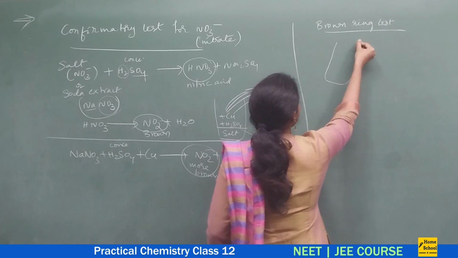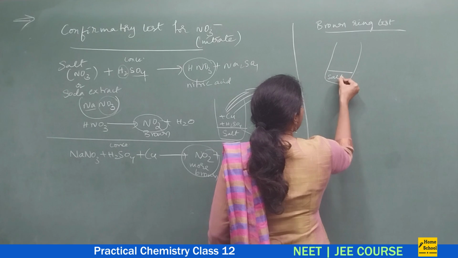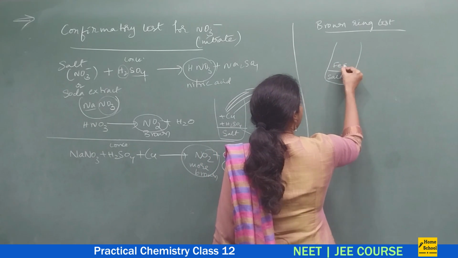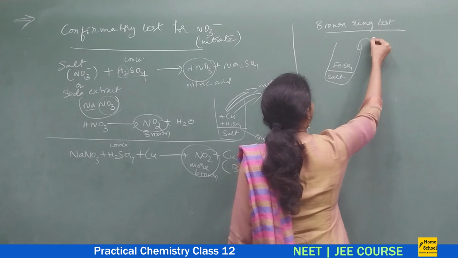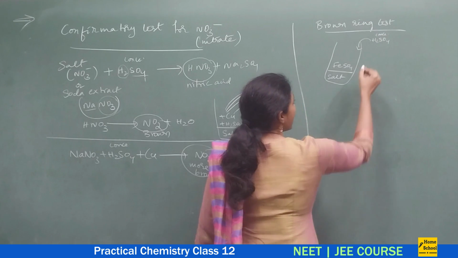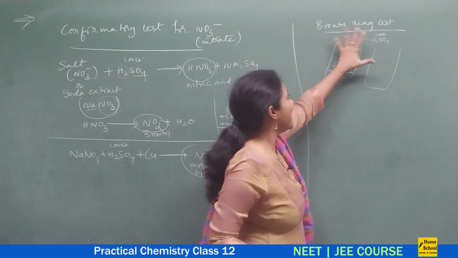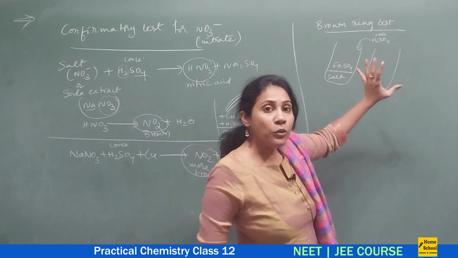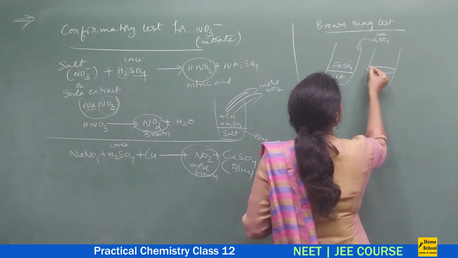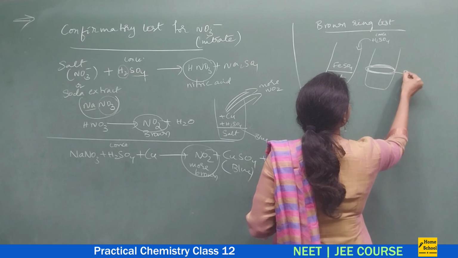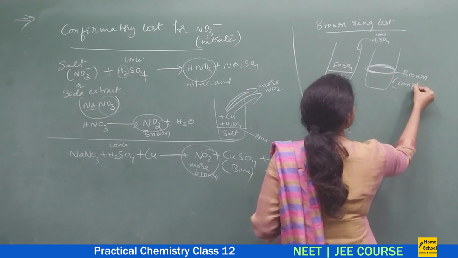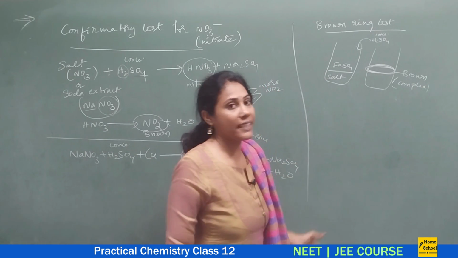You will take a test tube. Here you will take a salt containing nitrate, right? And you will add ferrous sulfate solution, and also concentrated H2SO4 solution. If on adding all of them you keep it in one place without shaking, you would observe a brown ring that is formed here. So it is actually a coordination complex that is getting formed. Let us see the reaction.